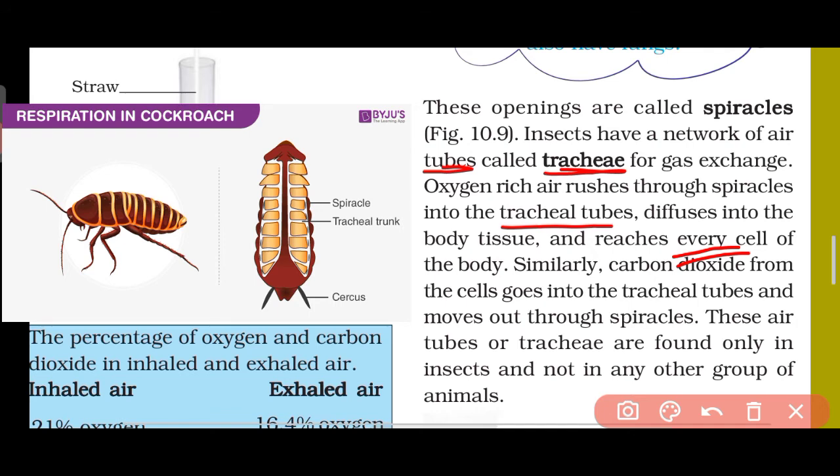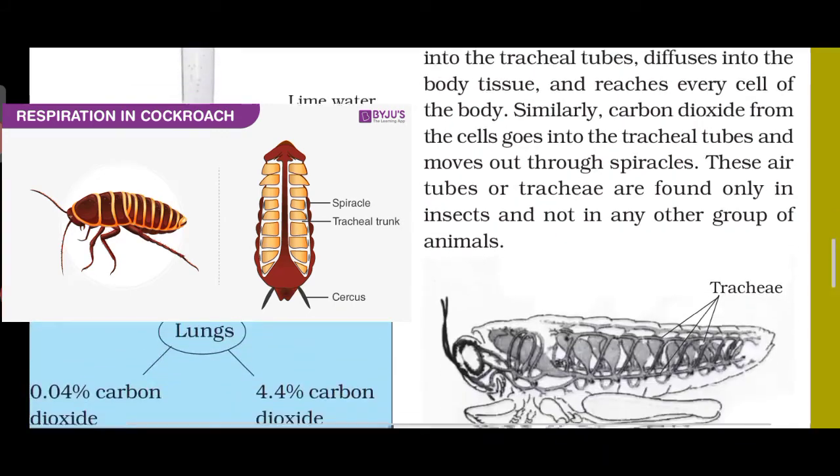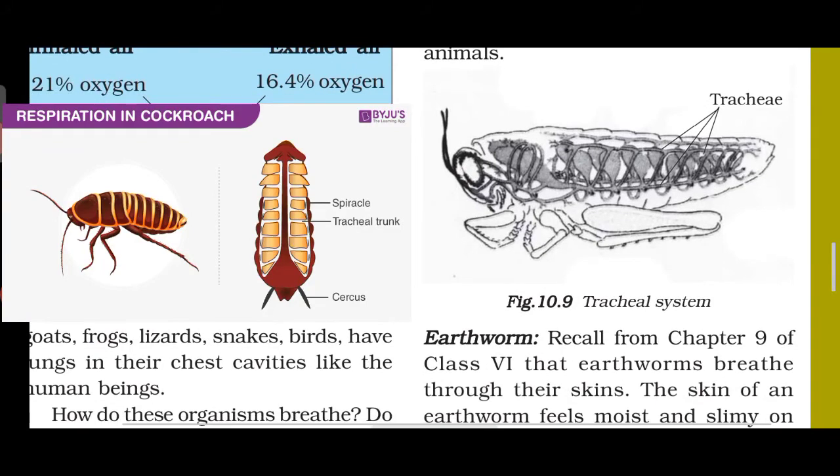Okay, so just like us, we can understand that their mechanism is somewhat similar to humans. Look here, the carbon dioxide from the cells goes into the tracheal tubes. Once again it is the reverse: for oxygen it was from spiracles to the tracheal tubes to the cells, and now for carbon dioxide it is from the cells to the tracheal tubes to the spiracle to the atmosphere. Okay, that is the path of gases. So we can understand it. Look here, that is the picture of it.